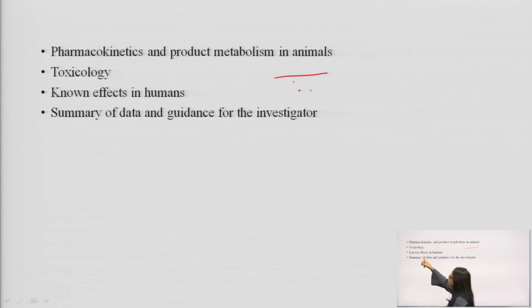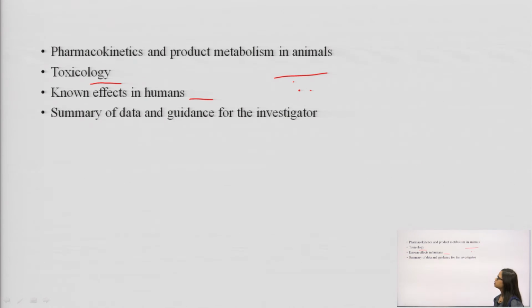Next, toxicology, a very important part. The toxic effects, or the toxicology study, should be mentioned in the investigator's brochure. Known effects in humans: if any effect of the drug in humans is known earlier, it should be mentioned here.